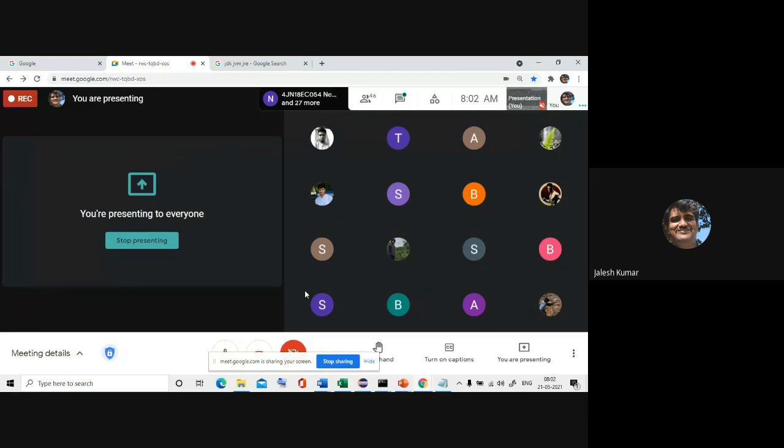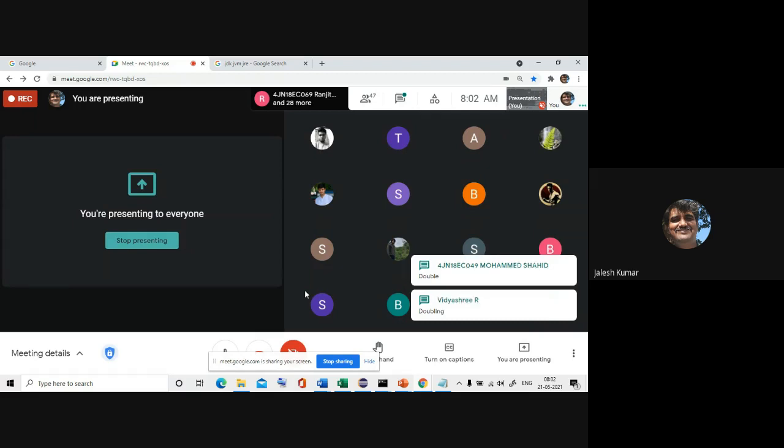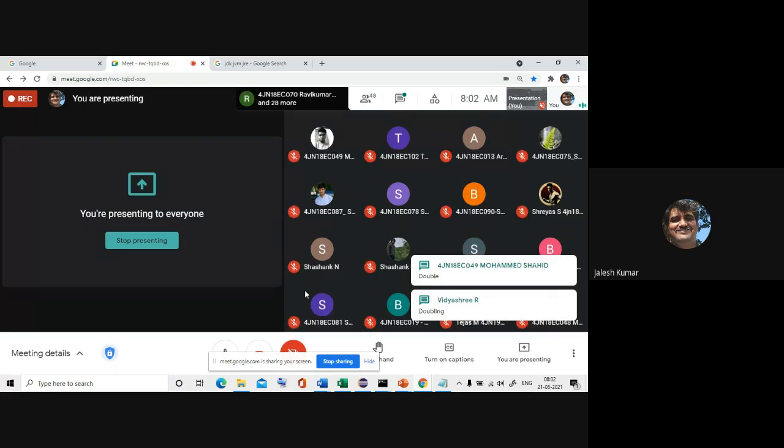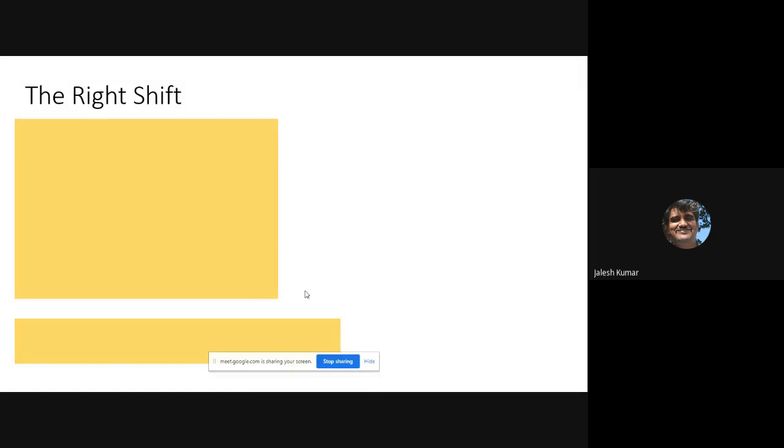What is the meaning of left shift? Left shift means doubling. It always doubles the value. Very good.